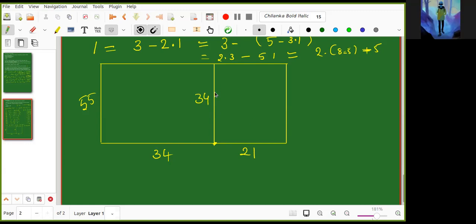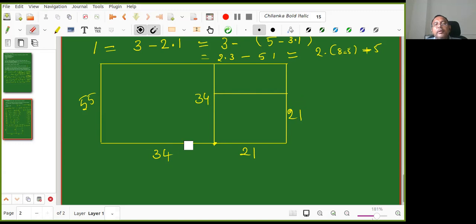Yeah, that much only I'm asking. So I'll go up to here, and this is 21 now. Are you clear? Yes, sir. See, first in the 55 cross 34 rectangle, the maximum square I can put is 34 cross 34. That I have done. Now 21 cross 21.